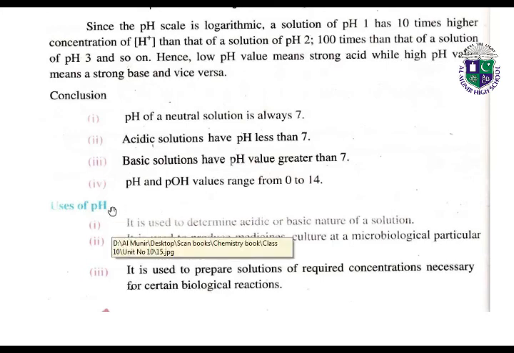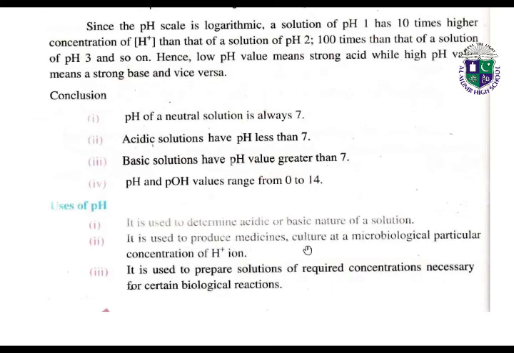Last we have the uses of pH. It is used to determine the acidic or basic nature of a solution. It is used to produce medicines, and to culture microbes at a particular concentration of hydrogen ion. It is used to prepare solutions of required concentrations necessary for certain biological reactions.